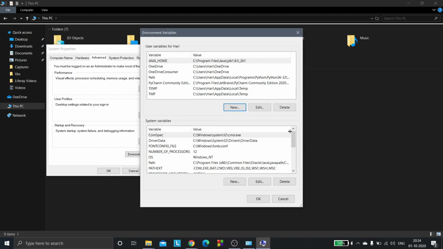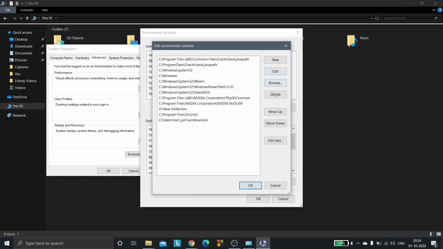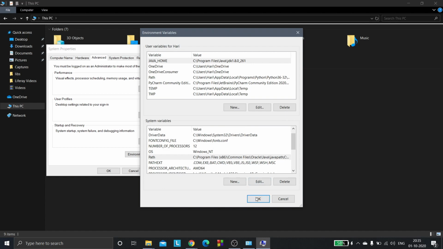Now the newly created variable must be added in the variable called Path. So click on New, and here we are going to type %JAVA_HOME%\bin, and here we go, the Java path is set. Now we are good to go.